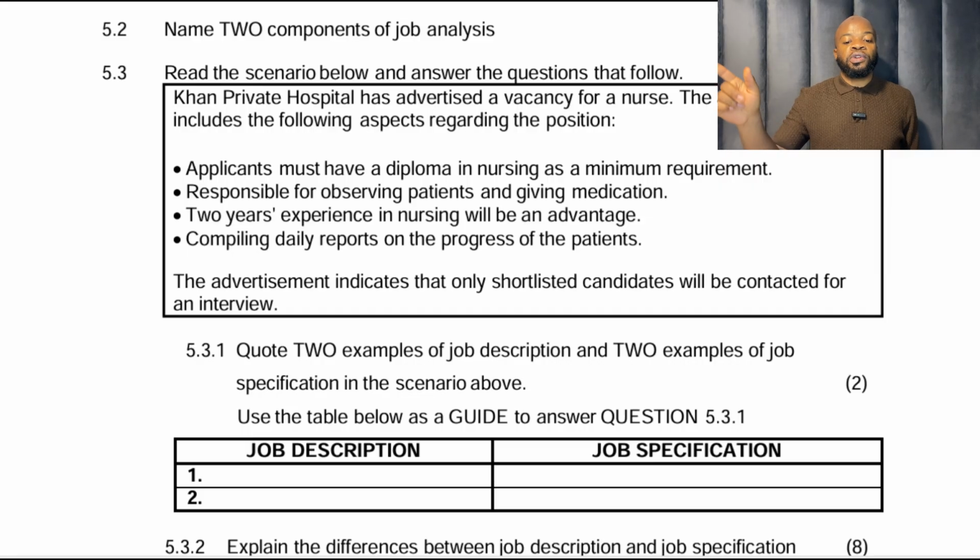They must have a diploma. Is that talking about the job or is that talking about the characteristic of the candidate? That's talking about the candidate. So that falls under job specification. You write your answer down under job specification. Let's use the same reasoning for number 2.